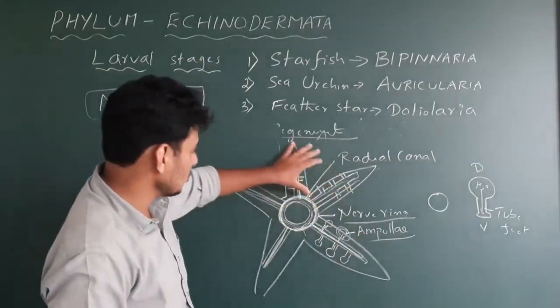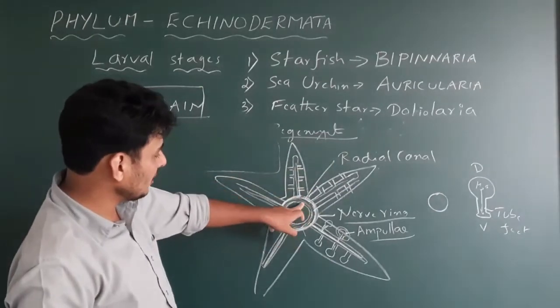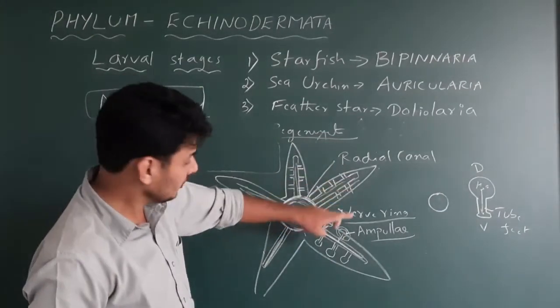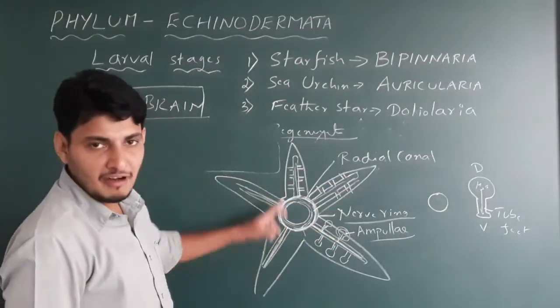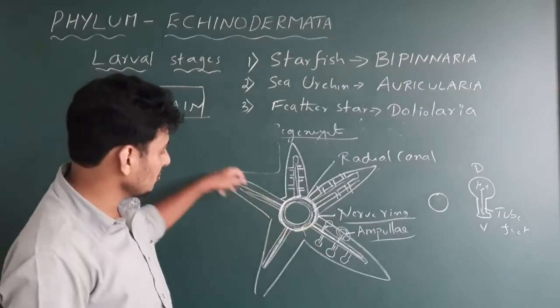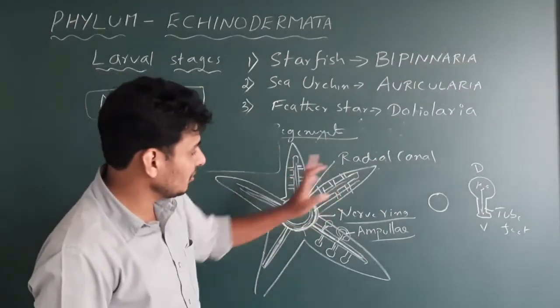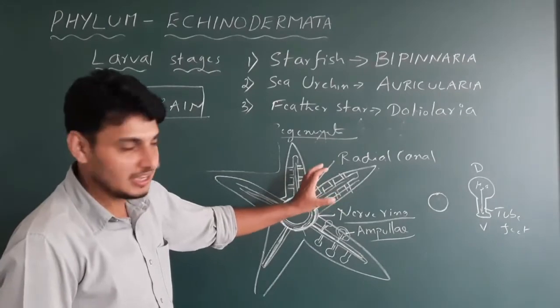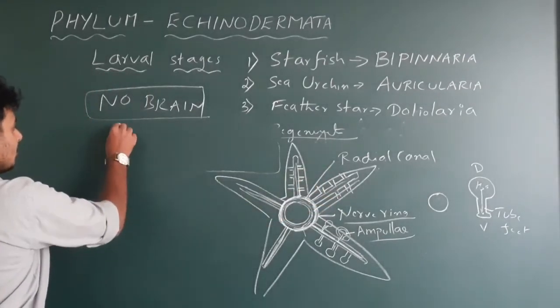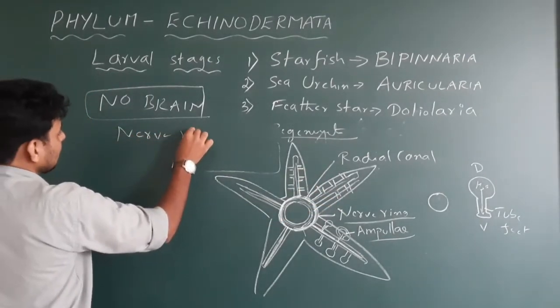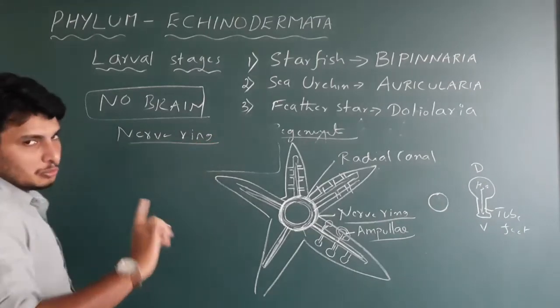Got it? So how many nerves are there? The main nerve ring, and one here, 1, 2, 3, 4, 5. So 5 linear nerves run within the long tube. So you write: nerve ring is present instead of brain. There is no brain.